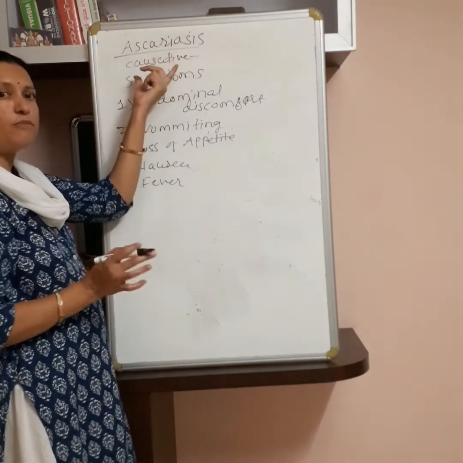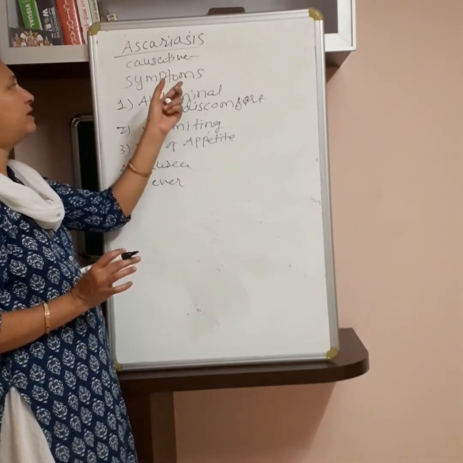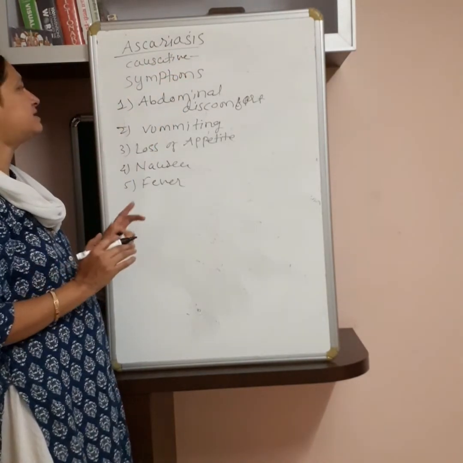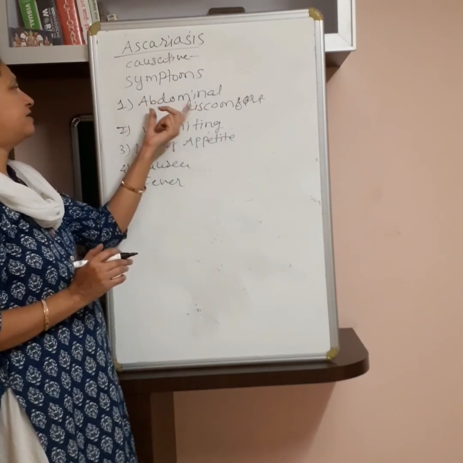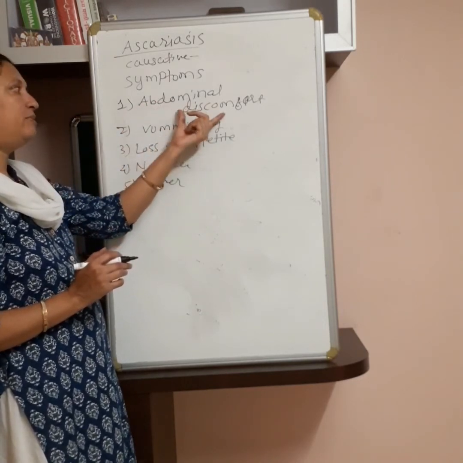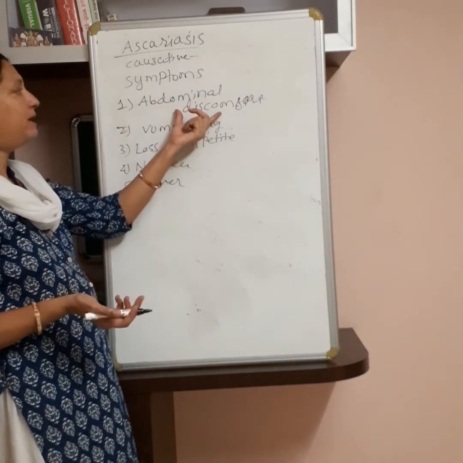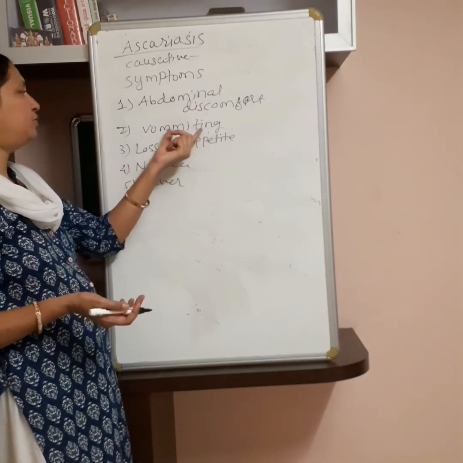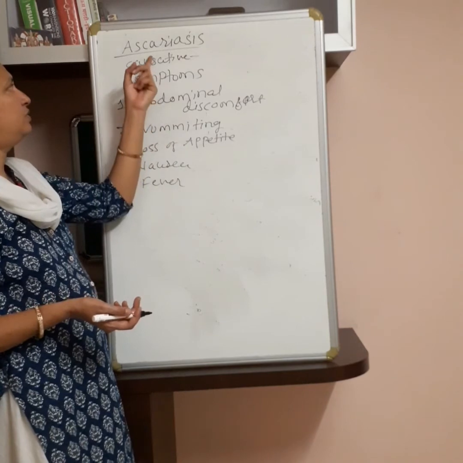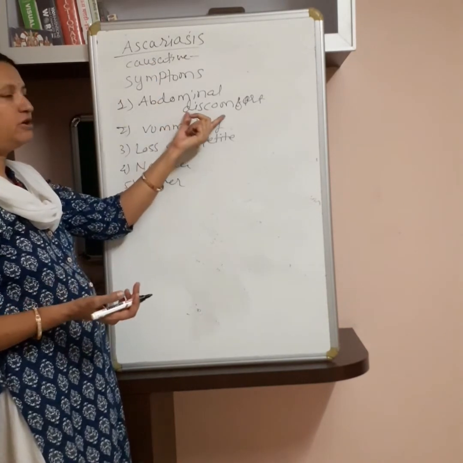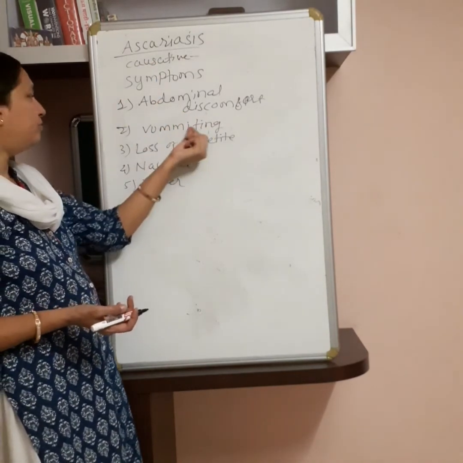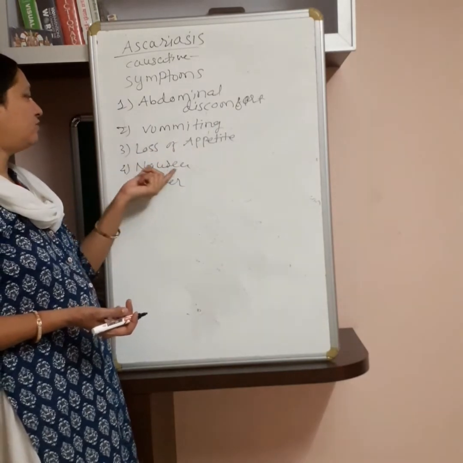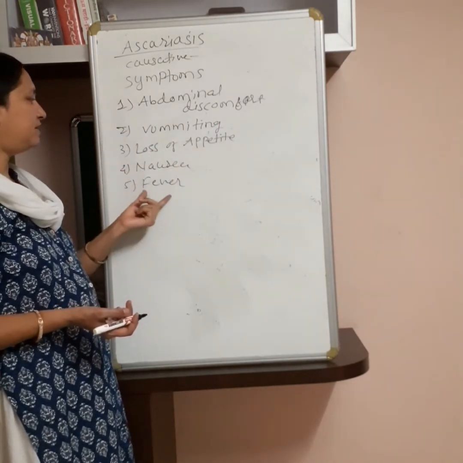Ascariasis is very common in small children, particularly up to the age of 15 years. In these children, the main symptom is abdominal discomfort, means abdominal pain, and then sometimes vomiting, means indigestion, because due to ascariasis digestion does not happen properly. Loss of appetite and nausea are common symptoms, then fever.